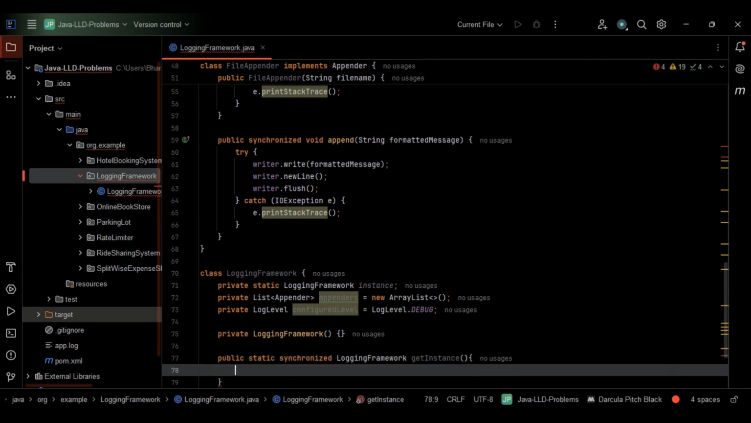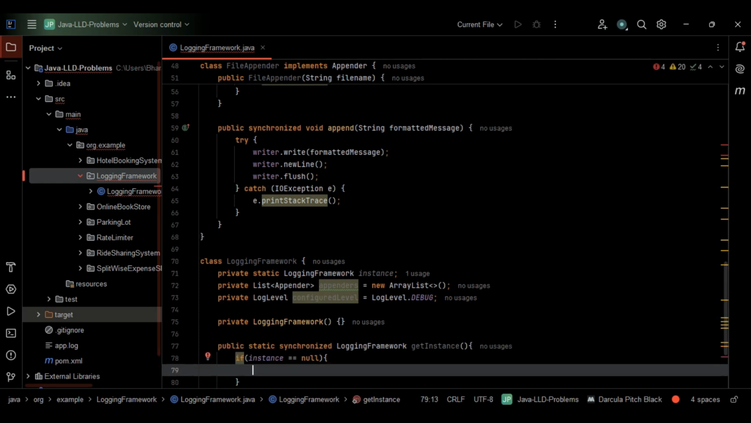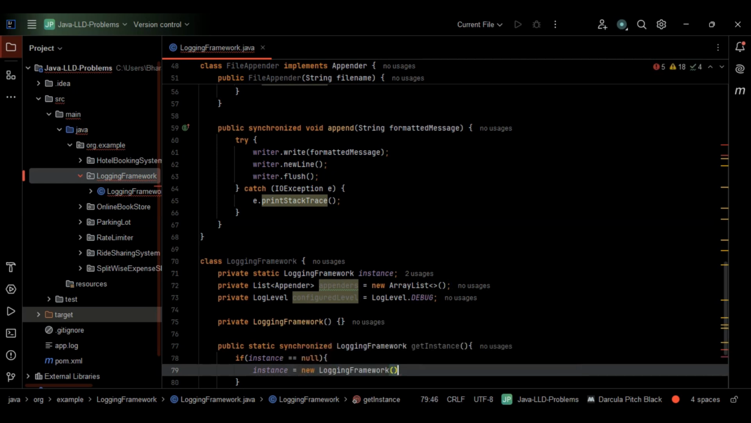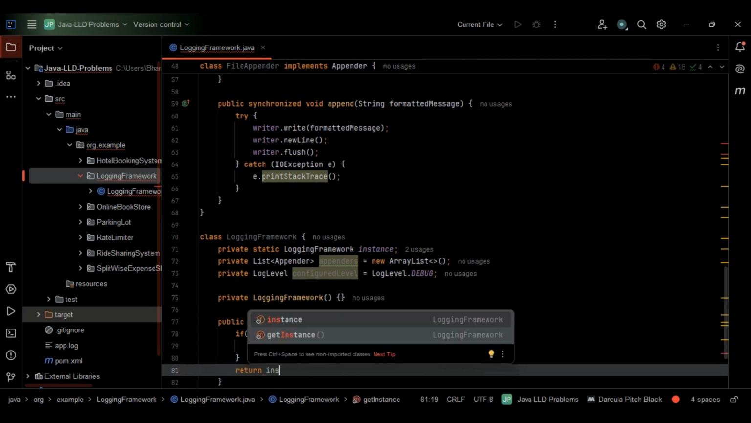Within the singleton getter, let me do one thing. Let's go with a simple if condition. If instance is null, meaning the instance doesn't exist at all, we have to create one, right? So if the instance doesn't exist, let's assign instance to a new LoggingFramework. We have created one successfully if the instance doesn't exist. Then let's return the instance here.